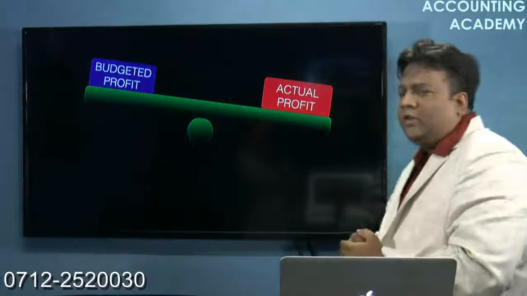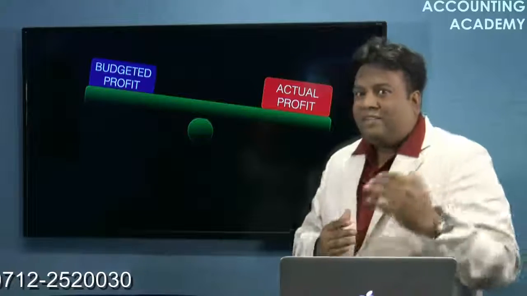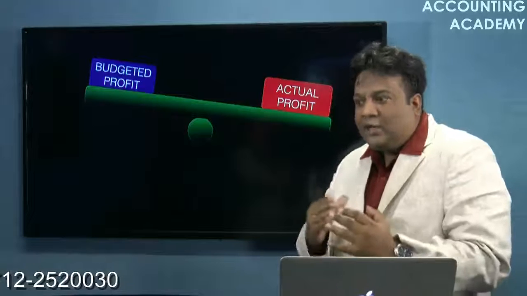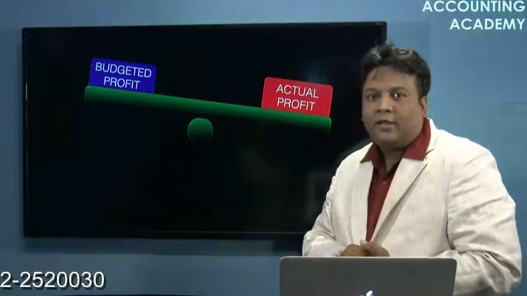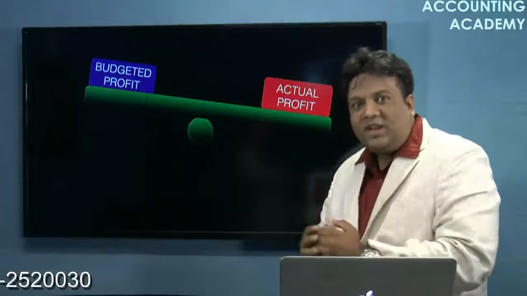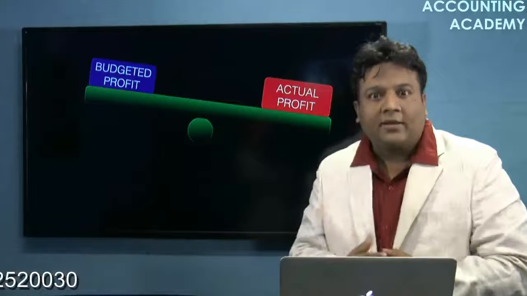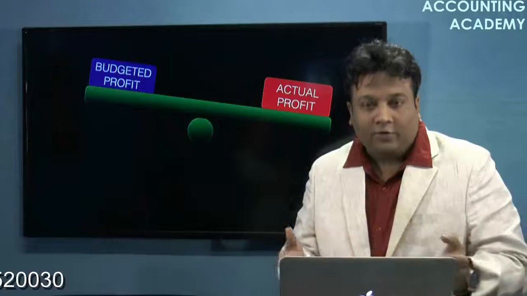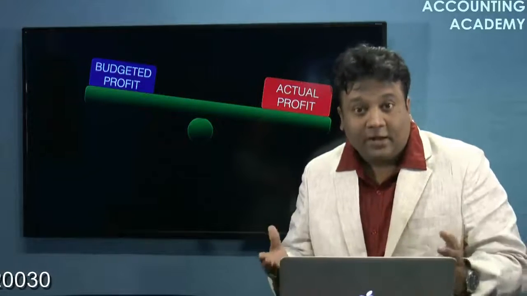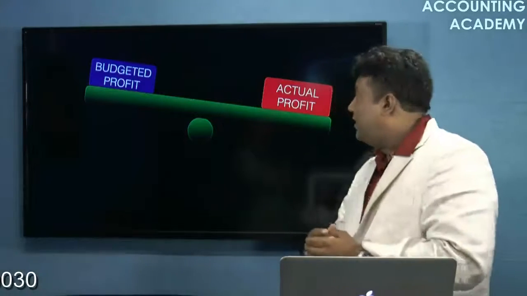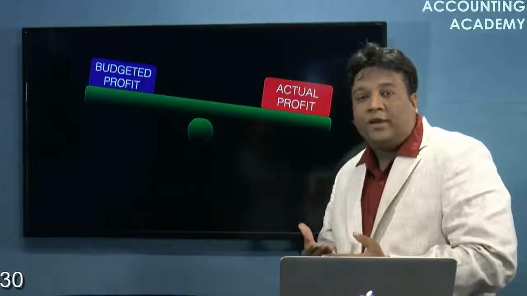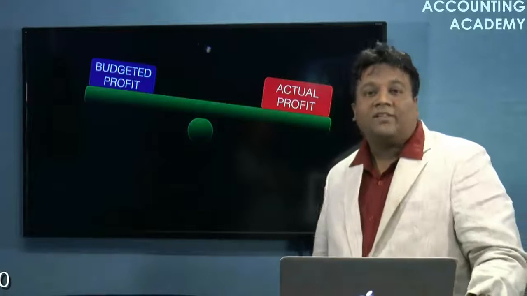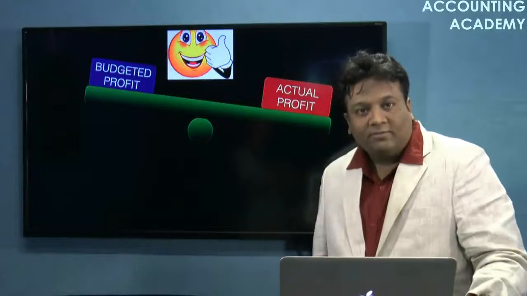So think about it. If I planned some profit, I wanted to earn some profit, and what I have actually earned is more than that. So is this good or bad? Definitely it is good. So if we earn a higher profit, this variance will be called a favorable variance, right?